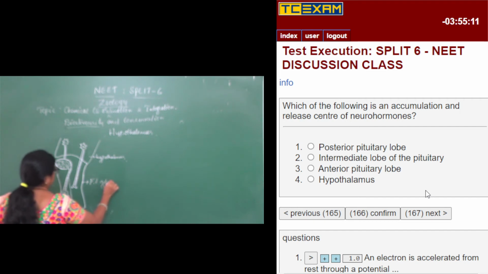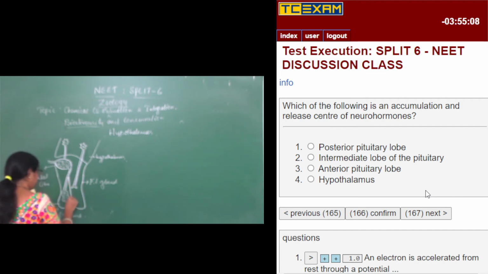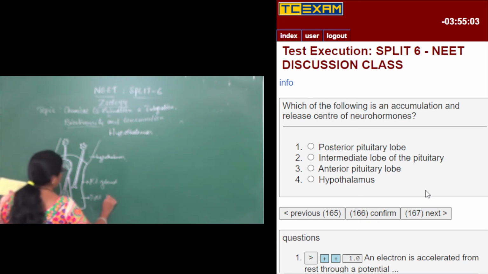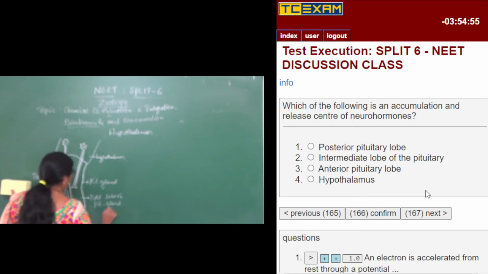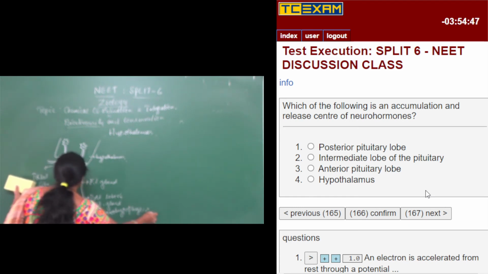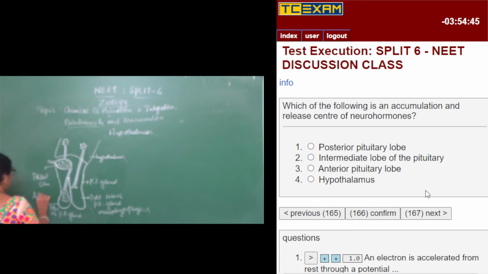Pituitary gland. So this shows that this is the posterior lobe of the pituitary gland, also called as neurohypophysis, and this is also called as adenohypophysis. So hypophysis refers to the pituitary gland.